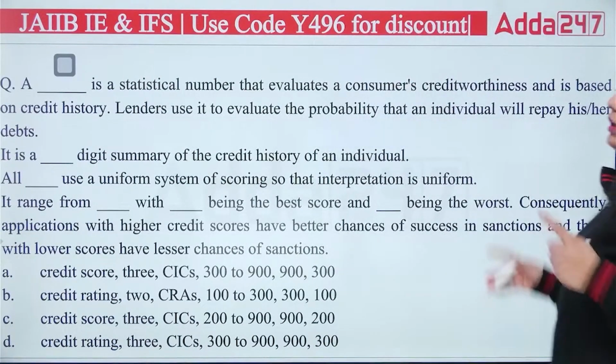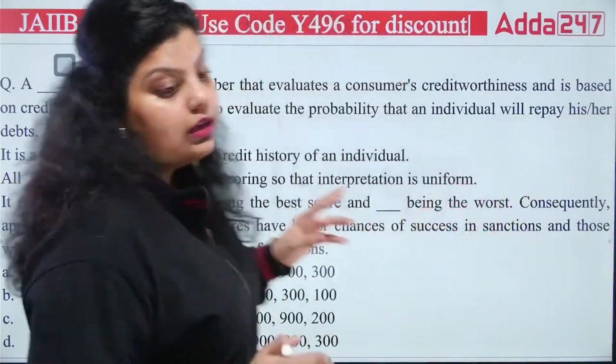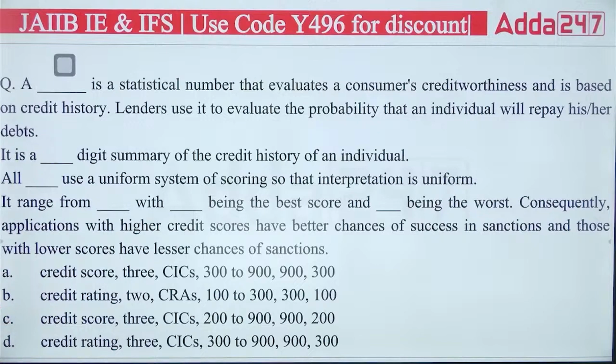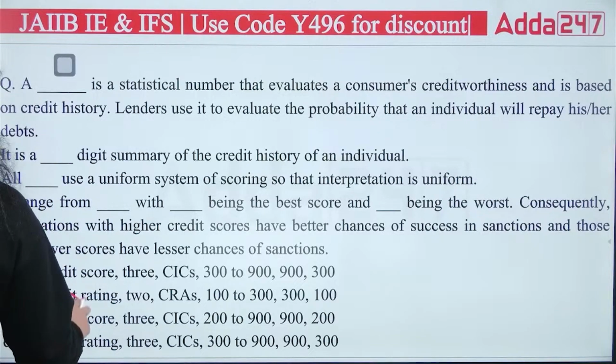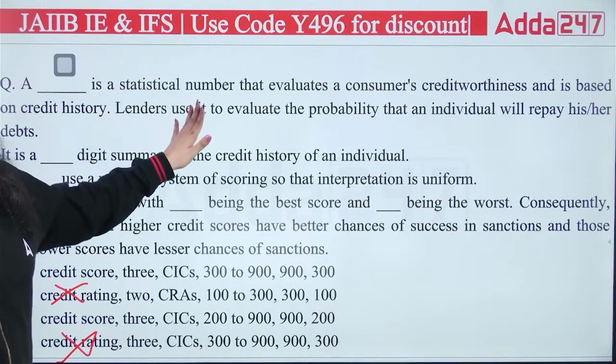So first of all, it is a statistical number. If it's only a statistical number, it means it's a credit score. So you can simply eliminate the B option and the D option, because it is a credit score, because it is saying statistical number is there.